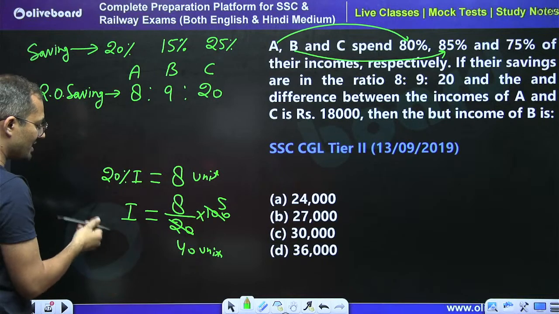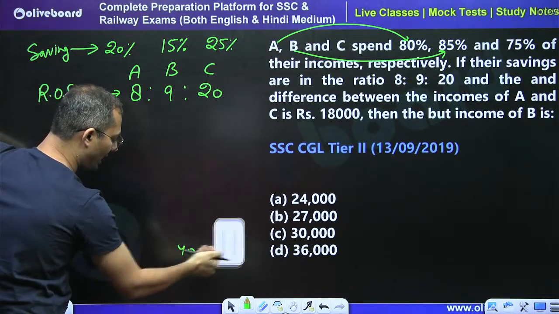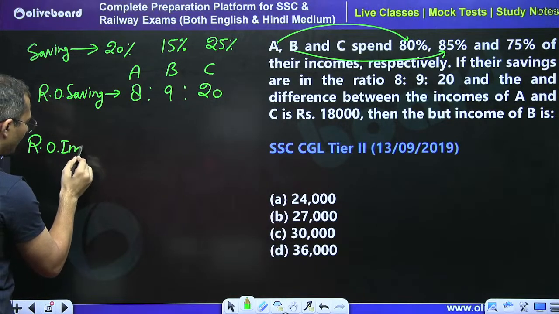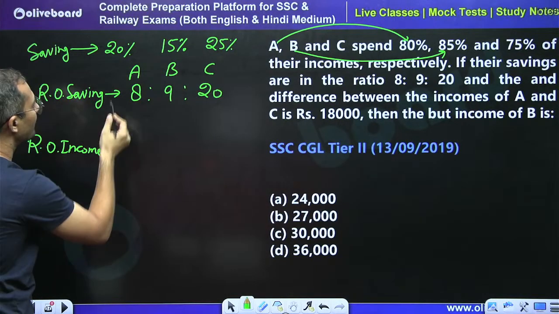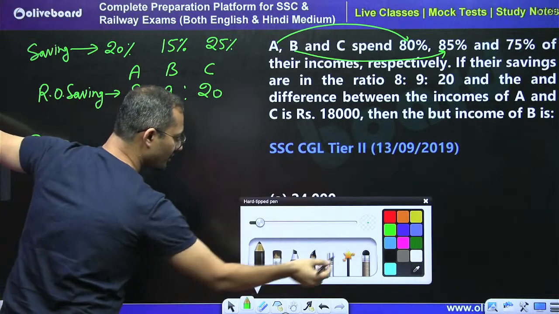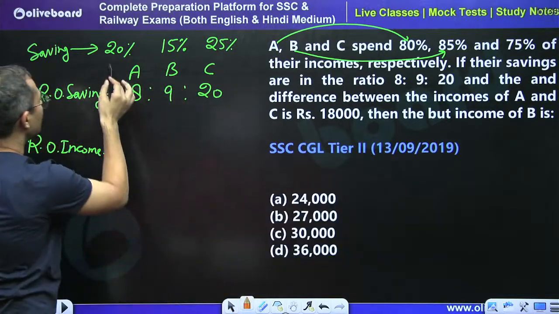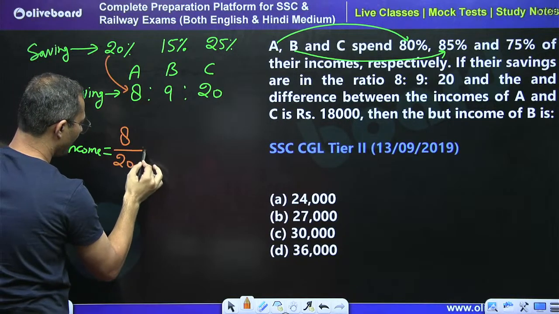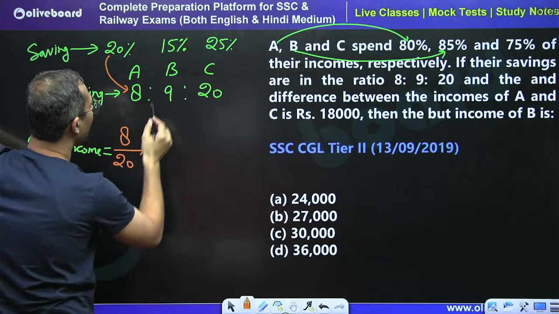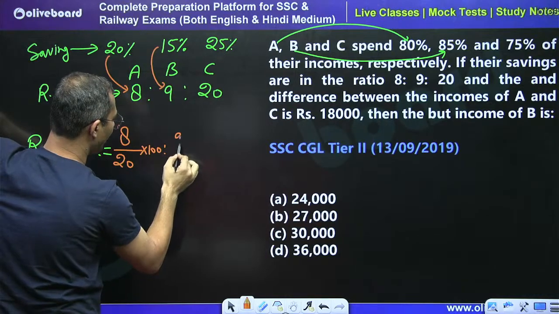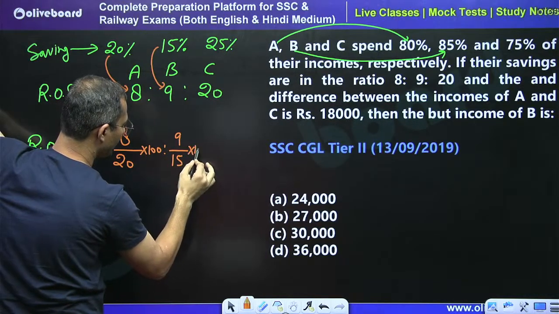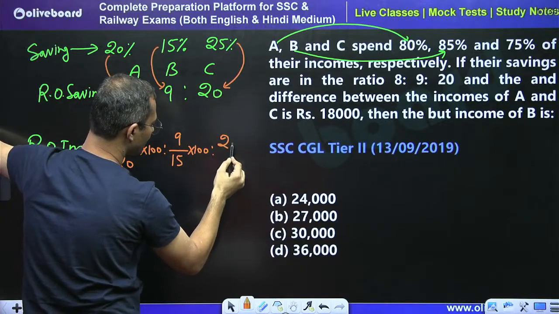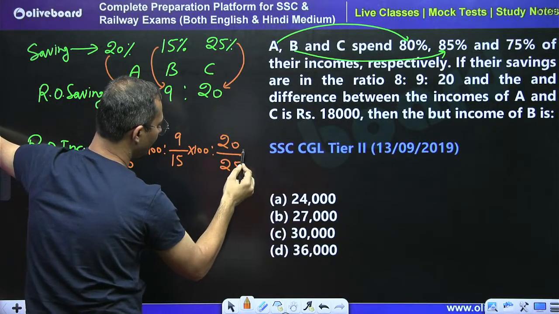So I am just going to use this funda. After using this funda, I can calculate the ratio of income. 20% is equal to 8 units, so what is 100%? 8 divided by 20 into 100. Then 15 is equal to 9, so 9 divided by 15 into 100. And 25 is equal to 20, so 20 divided by 25 into 100.